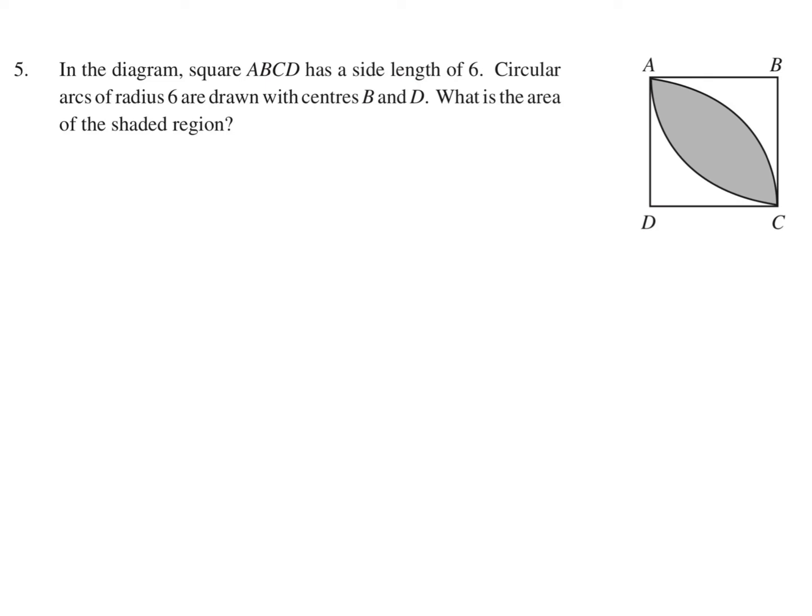Key to this question is to draw one line from A to C, and then things start to become quite clear. That line cuts the shaded region in half, right? So one of those regions I'll call A. So this is A and this is A. In the end, I'm really trying to find 2A. Now what is A? If you look at this carefully, A is basically a quarter circle, right?